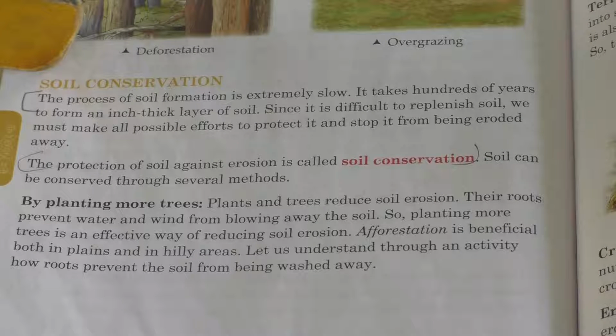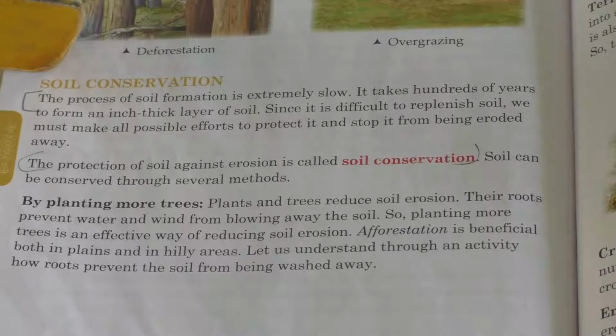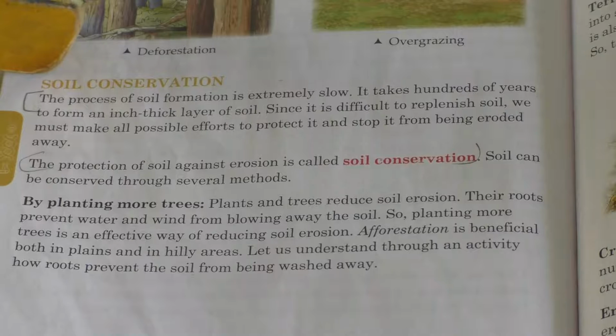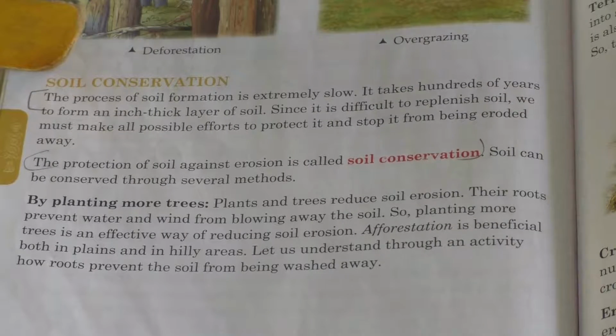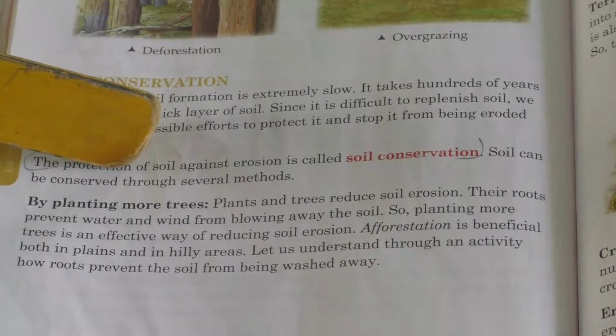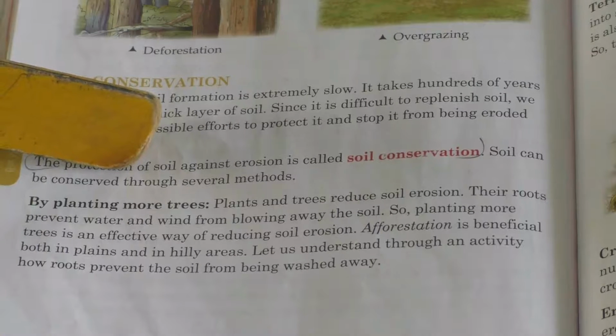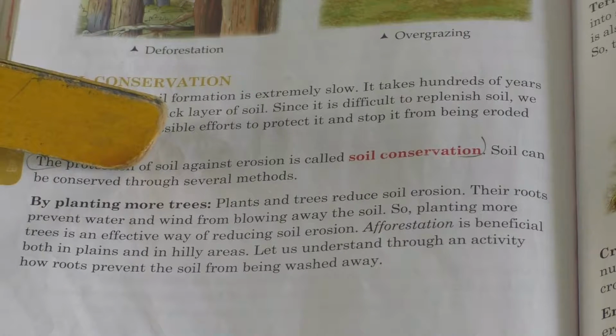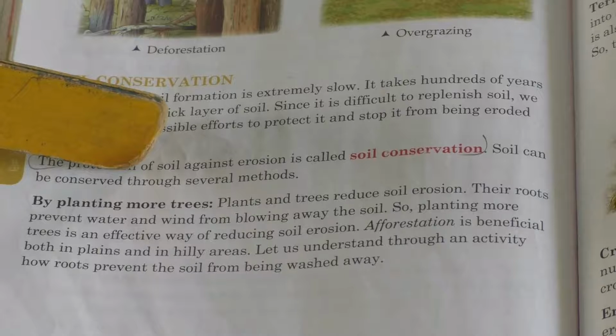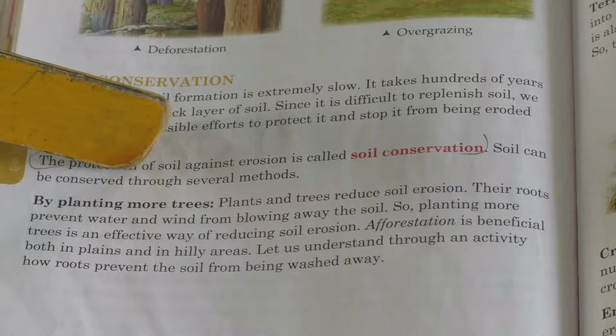So how to do this soil conservation? We are going to learn one by one. So the first method is by planting more trees. Here, plants and trees reduce soil erosion, isn't it? Plants and trees reduce soil erosion.